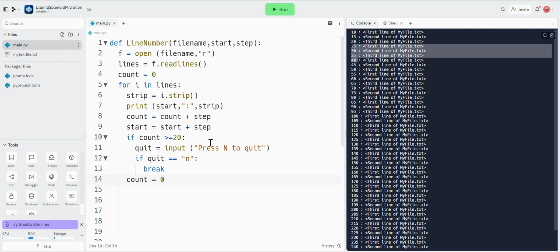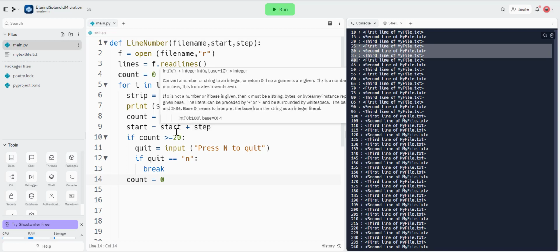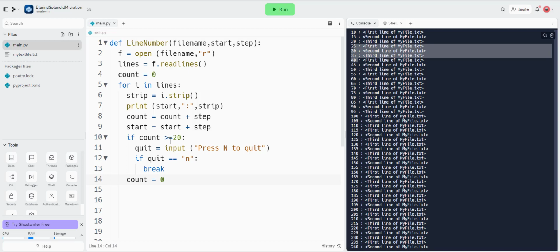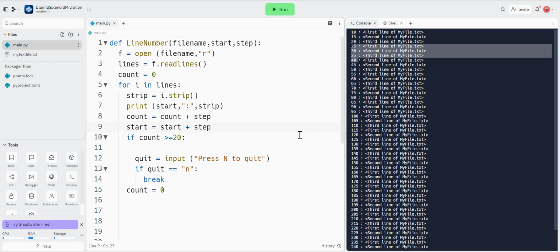why is it not giving me a chance to quit? Let's have a look at what I have done wrong. If count is bigger than or equal to 20, allow the input. Okay, I've spotted a mistake. See if you can spot the mistake. This if statement never runs.